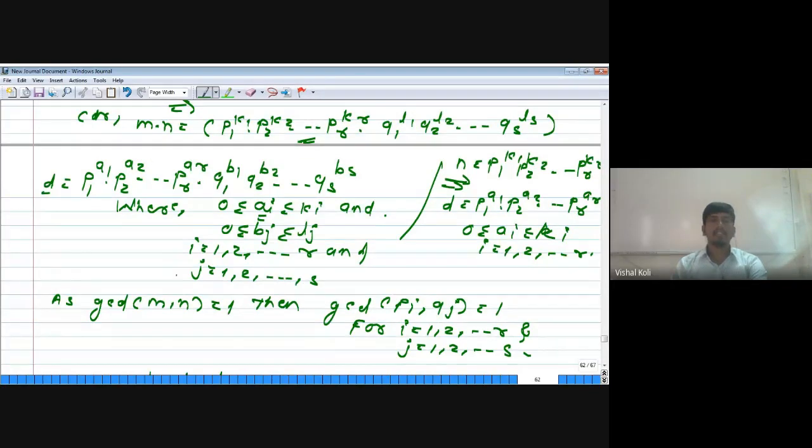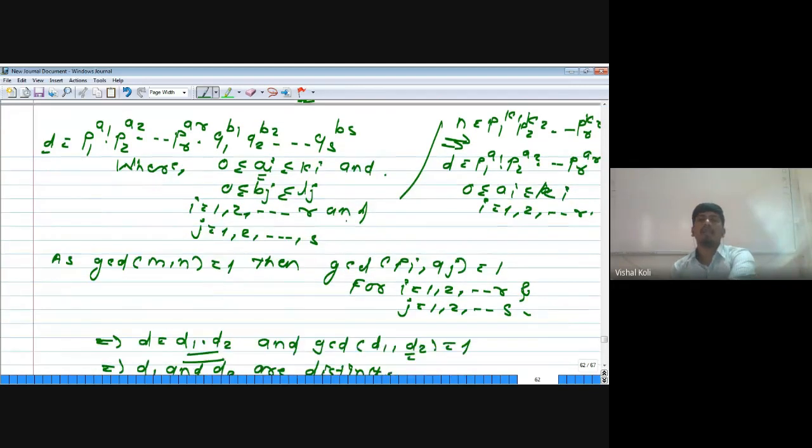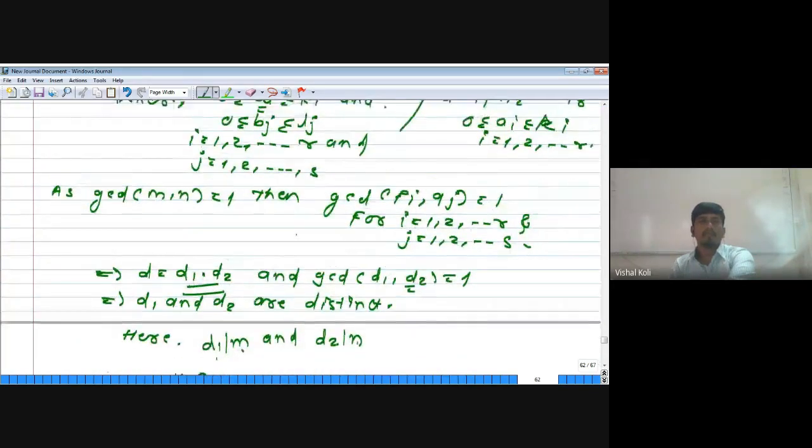But we have taken GCD of m and n equal to 1. As GCD of m and n is equal to 1, these primes pi and qj are relatively prime, that is GCD of pi comma qj equal to 1.